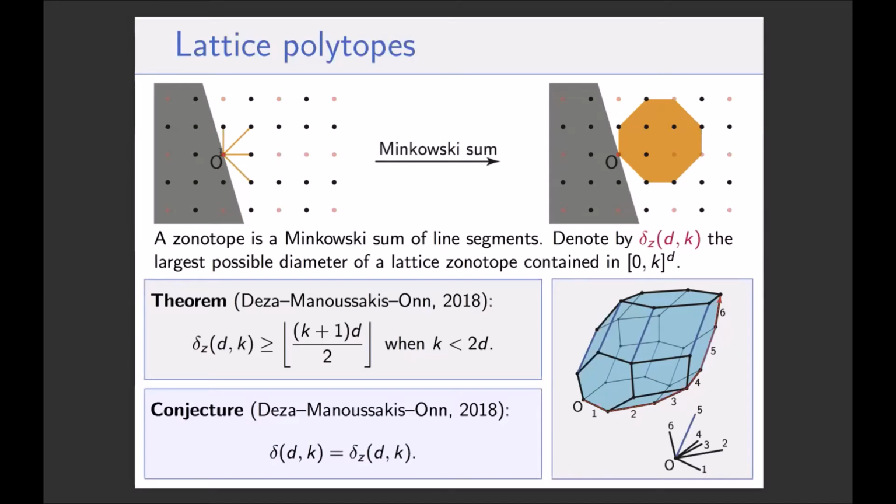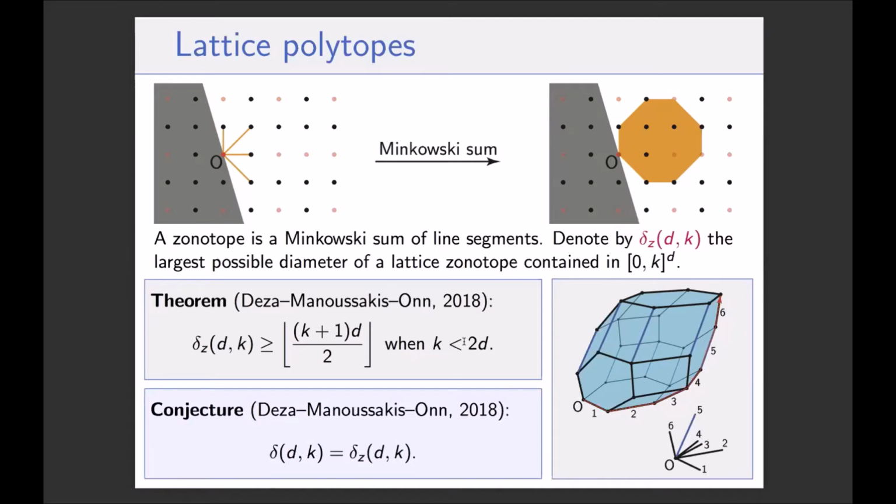And most of the time, I will identify the line segment with the vector that connects the origin to a lattice point. So the origin is the start of the vector, and the end point, the extremity of the vector, is some point in the grid. So there was this question: what happens in dimension more than 2? Here is an example of what happens in dimension more than 2. So it's a 3-dimensional example. In dimension 4, it gets complicated to draw, but in dimension 3, this is a zonotope. This is an example of a zonotope, and I use it to illustrate 2 key properties of zonotopes.